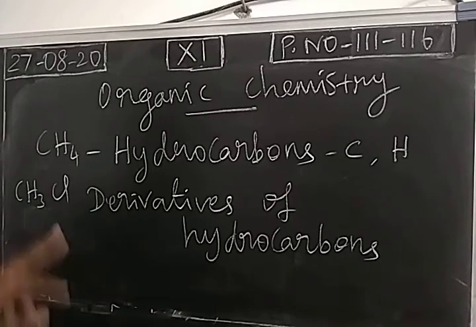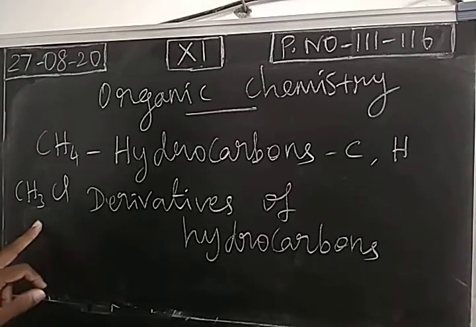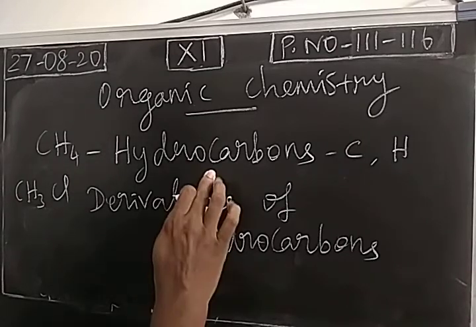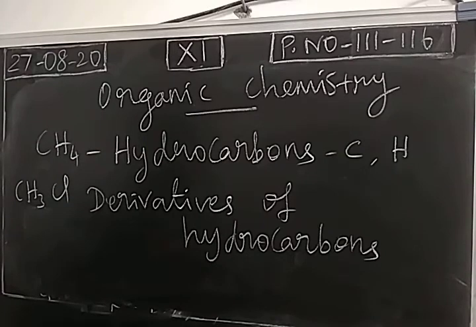If a hydrogen is replaced by a chlorine, we get methyl chloride or chloromethane. So this is called a derivative of hydrocarbon. So generally organic compounds are defined as hydrocarbons and derivatives of hydrocarbons. This is the definition.